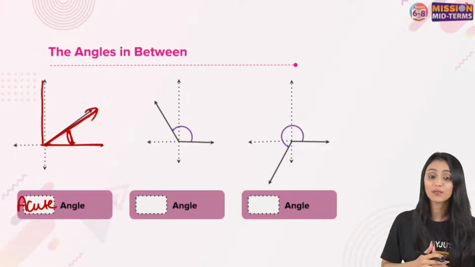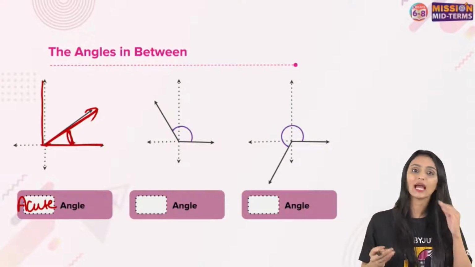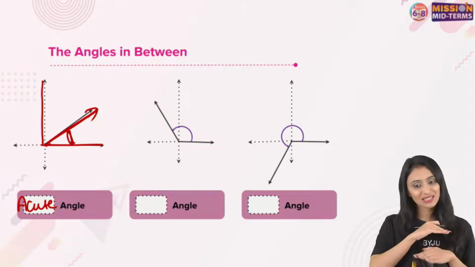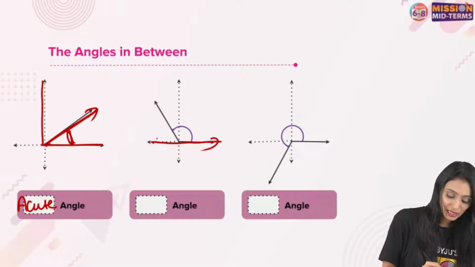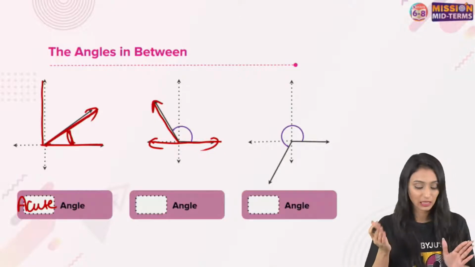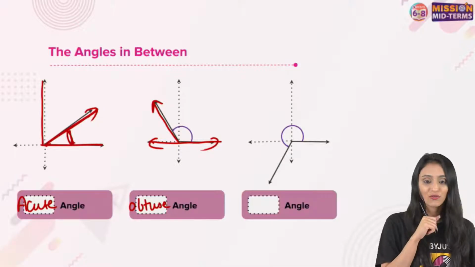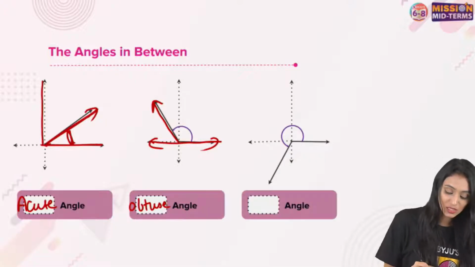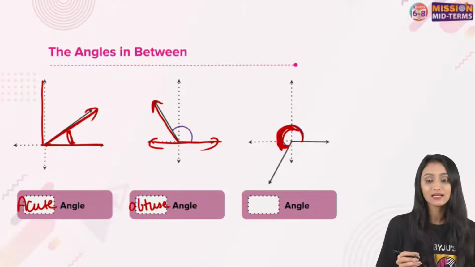Yes. Don't call it bisector, Ayushi. We don't know if it is exactly half or what. Even if I talk about any angle which is between 0 and 90 degree, we call it an acute angle. Bisector means exactly half of 90 degree. Okay. Now here we can see that this is a straight line, but it is less than, right? This angle is lesser than a straight angle. So we call these angles obtuse angles, right? Correct, Dhruv, yes. And this one you see, it has not completed a whole circle. So we call this a reflex angle.